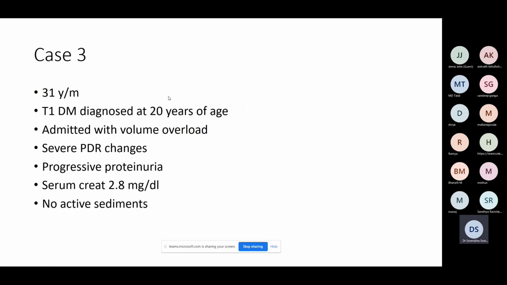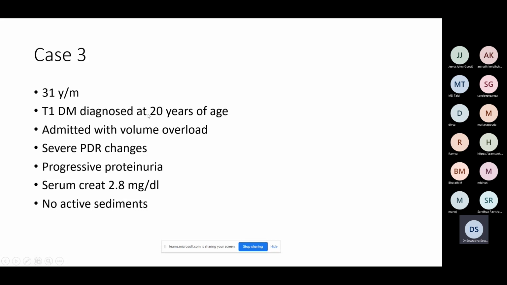Okay. So now the last case. This is a 31-year-old male. He was a type 1 diabetic, diagnosed at 20 years of age. He was recently admitted with volume overload in unit 4, I think. I didn't have the biochemical investigations, but he had severe PDR changes and progressive proteinuria. By progressive proteinuria, I mean that he had gone through stages of microalbuminuria, macroalbuminuria, and then an increase in creatinine. His present creatinine was somewhere around 2.8, I think, and there were no active sediments. This is the classical history of diabetic nephropathy.